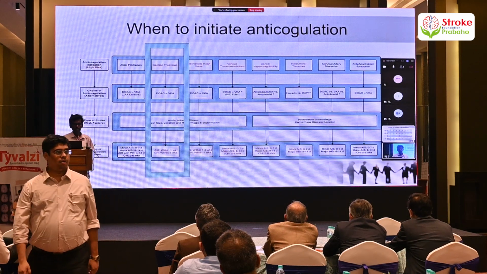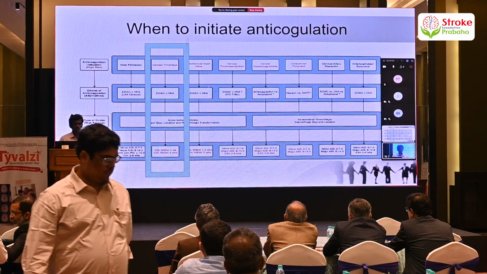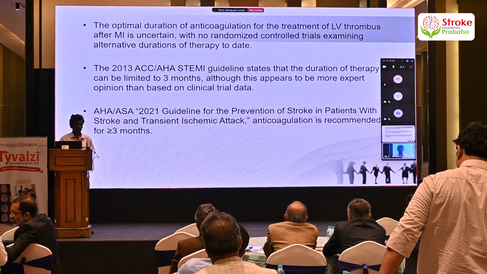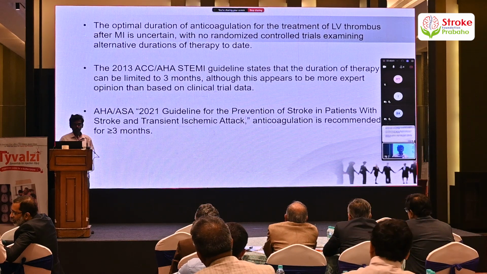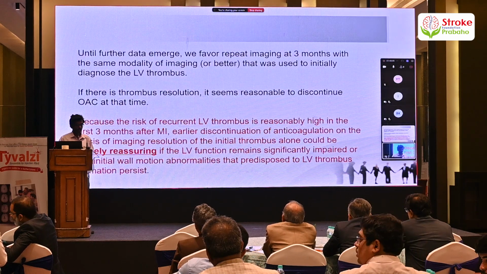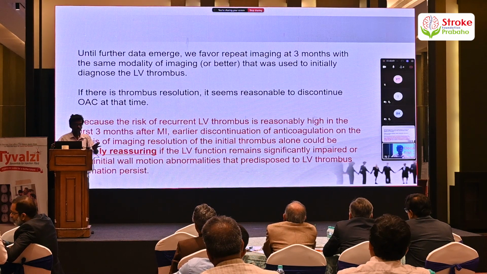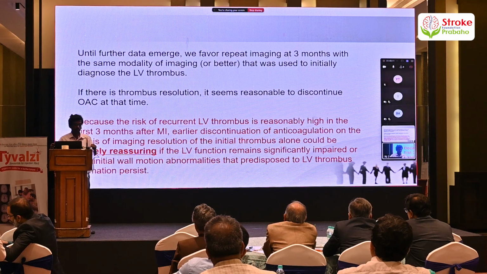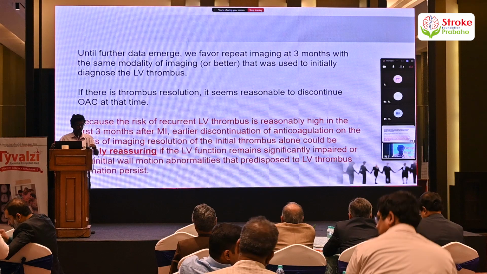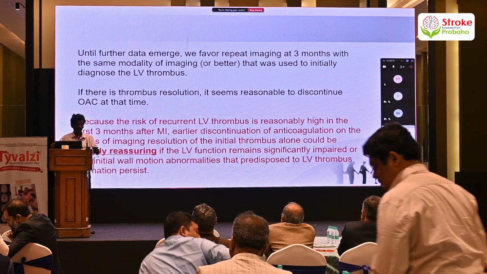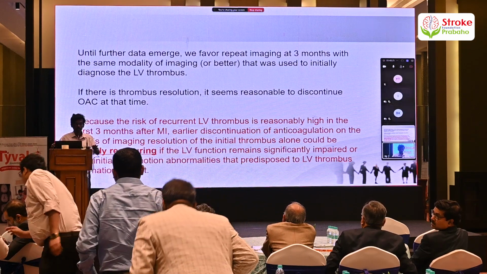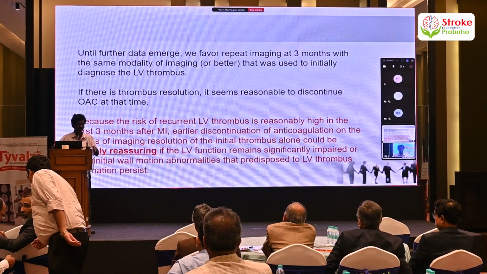The timing of initiation of anticoagulation is between 3 to 7 days, and we chose to anticoagulate on day 3. So how long does it have to be anticoagulated? Based on the cardiac guidelines, it's for a duration of 3 months, and based on the stroke guidelines, it still applies the same. But I wanted to highlight this particular statement in this forum because the risk of recurrent LV thrombus is reasonably high in the first 3 months after myocardial infarction. Early discontinuation could be falsely reassuring if the patient has left ventricular function which remains significantly impaired or the initial regional wall motion abnormality persists, then the chance of a thrombus recurring would be high.